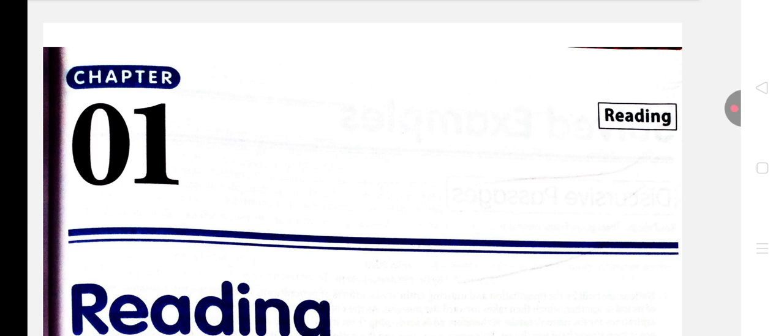Today, dear students, we are starting the CBSE class 10th English Language and Literature course. We are starting with our first section, that is the reading section. You know very well, dear students, that your English paper consists of 4 sections: the first is the reading section, the second is the grammar and creative writing skills section, and the third section is literature and supplementary. So these 4 sections you have been given in your English paper.